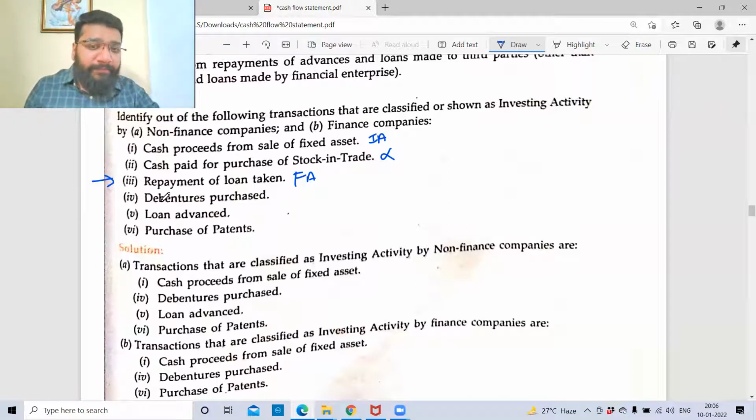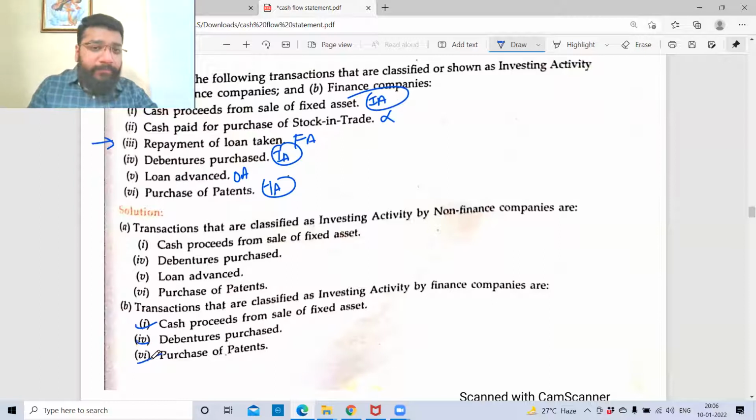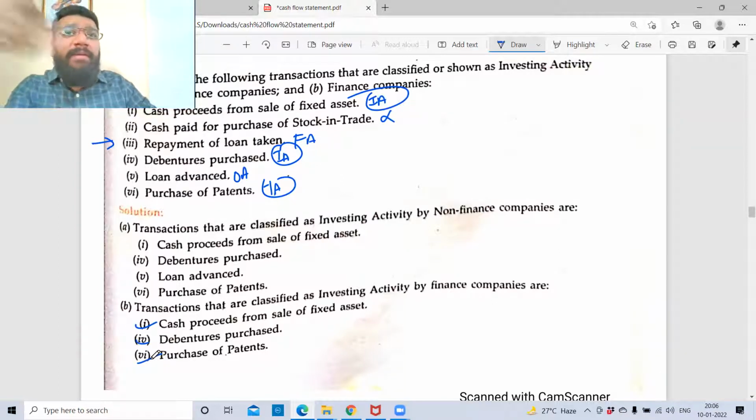Debenture purchased. Same rule. Investment activity. Purchase means I've invested. Loan advanced by a finance company is an operational activity, a core business activity. Purchase of patent, investment activity. So how many? 1, 2, 3. Debenture purchased, I've invested. Long-term investment.